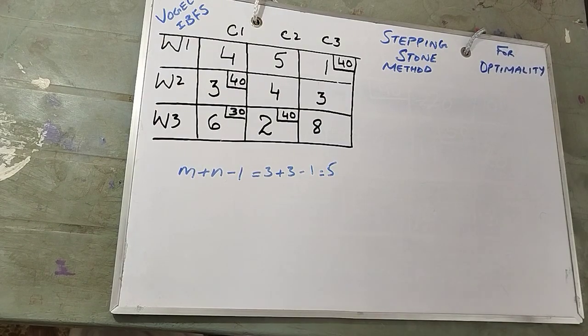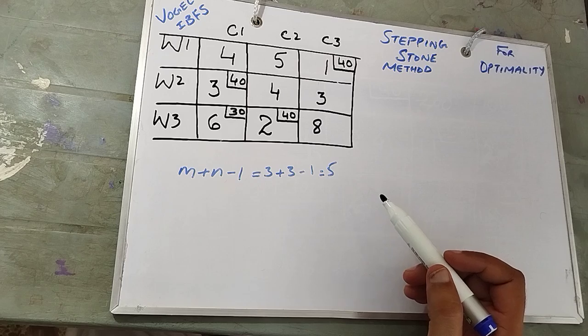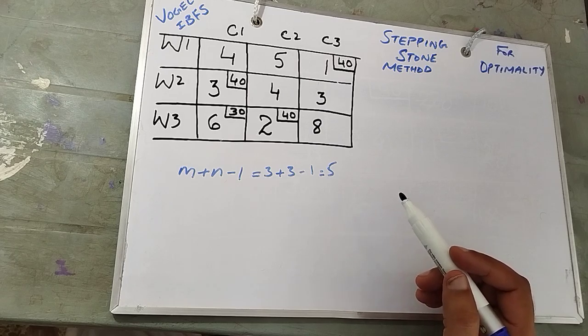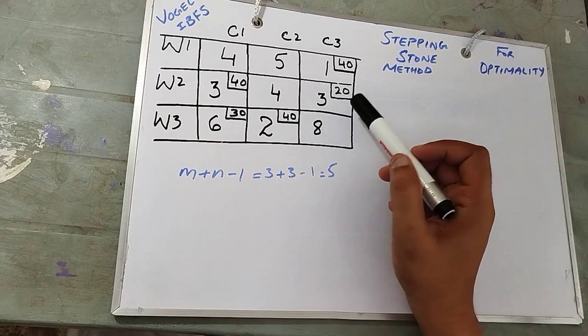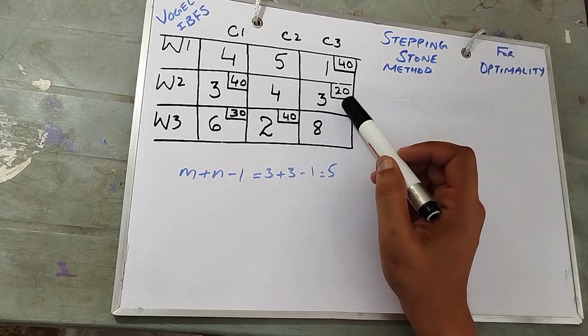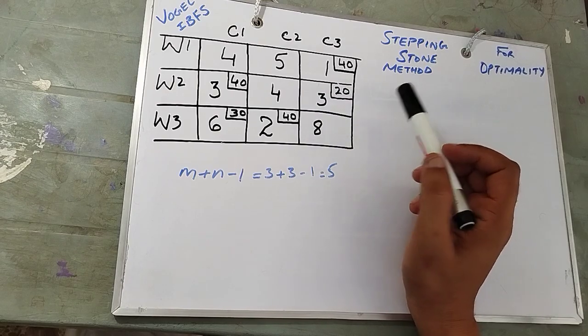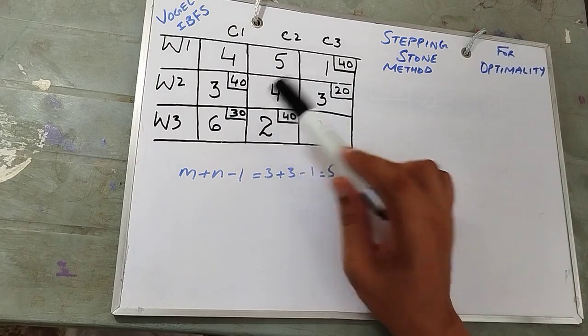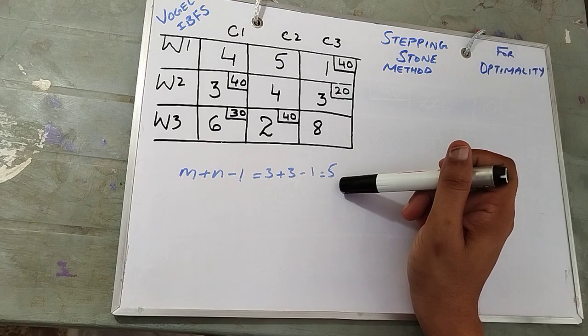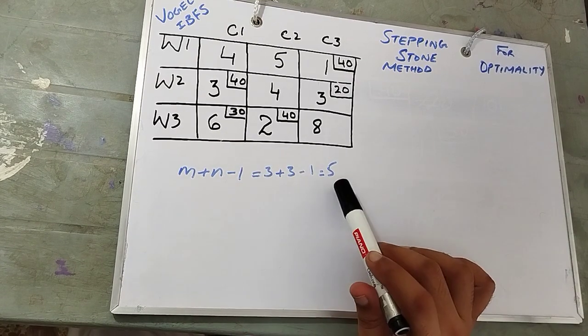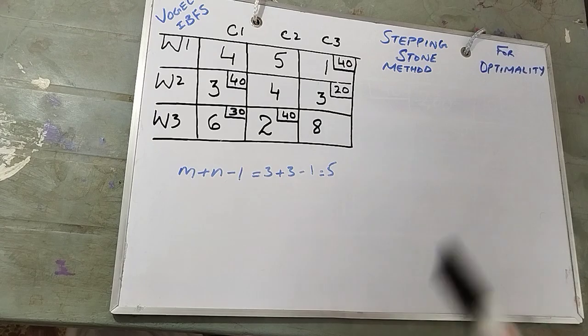So you see over here, I missed out 20, so I just wrote it 20. So you see 1, 2, 3, 4, 5 must be the allocated cells. Okay, so you see this formula is giving you the answer 5 and the allocation is 5.